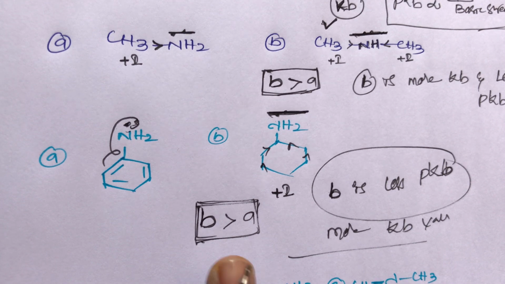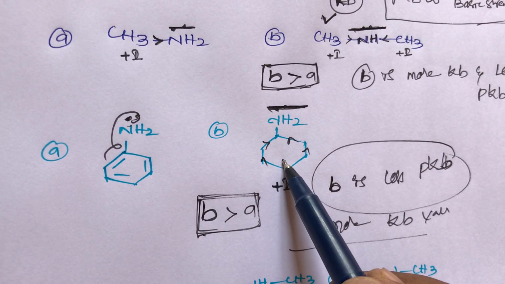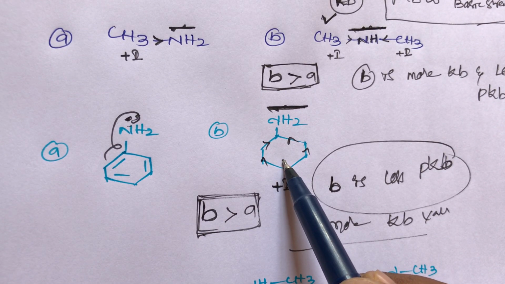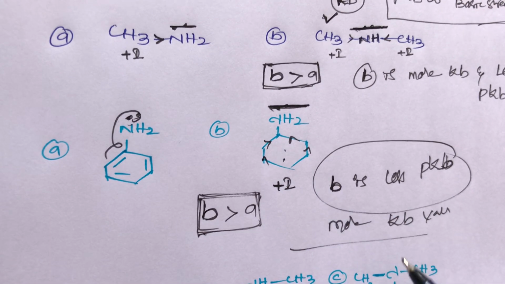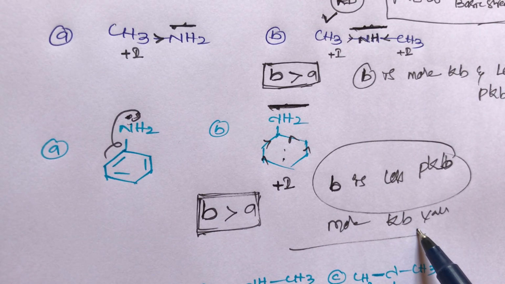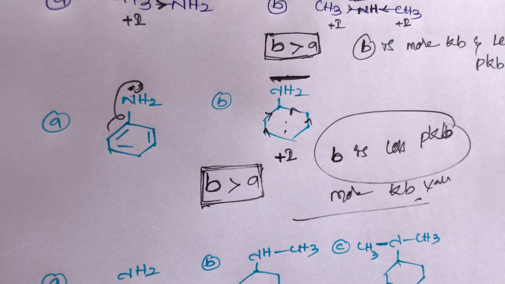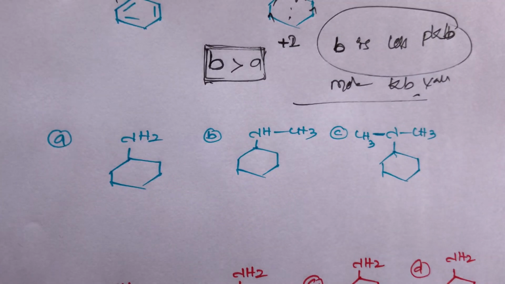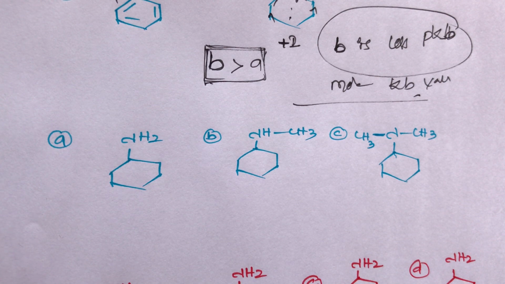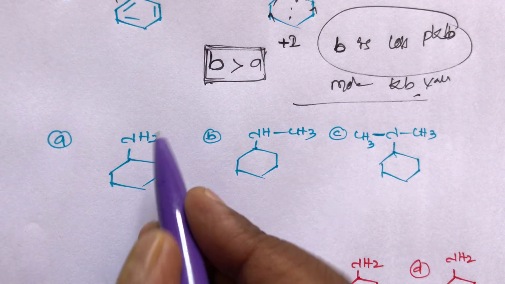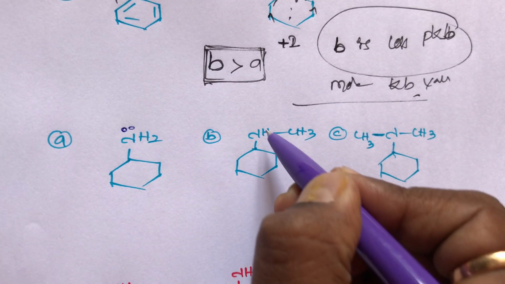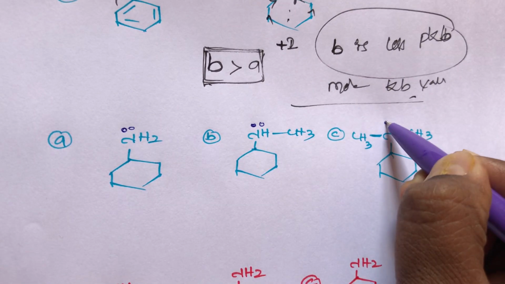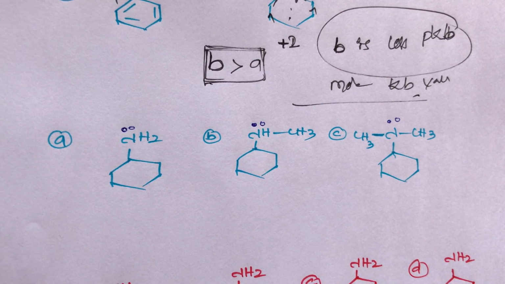What I said is that B compound has more basic strength, and more basic strength is always directly proportional to Kb. So B compound has more Kb and less pKb. This is the simple trick, students, due to the basic strength. Now what about the next example, students? Here in the next example, this is also a primary amine, this is a secondary amine, and this is a tertiary amine. Out of these three, which one has more basic strength?